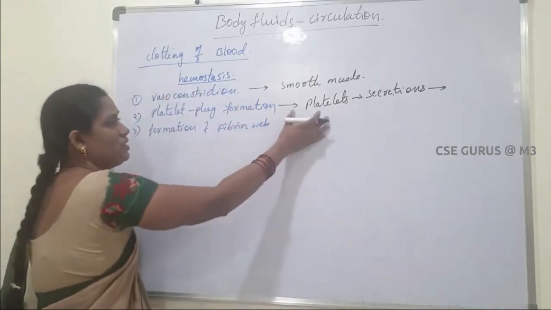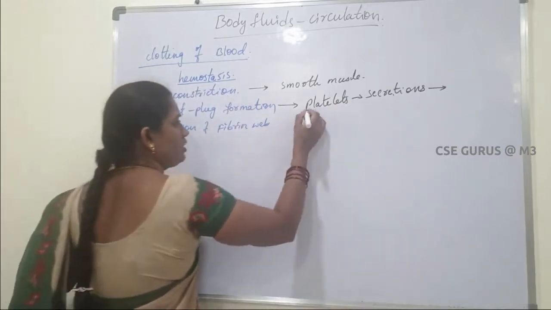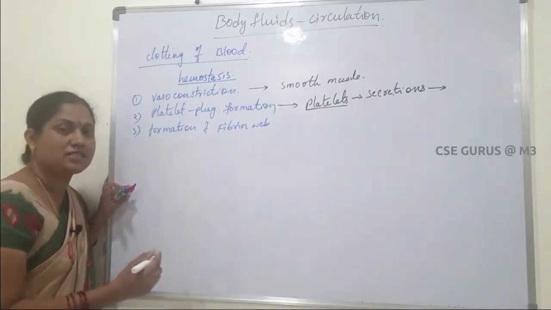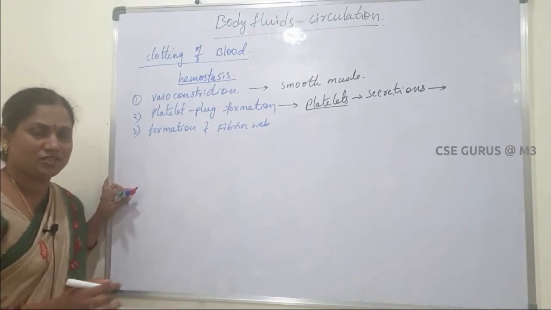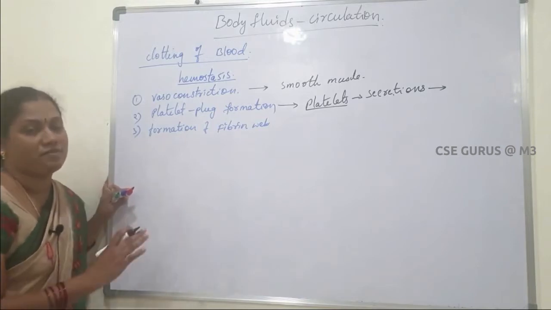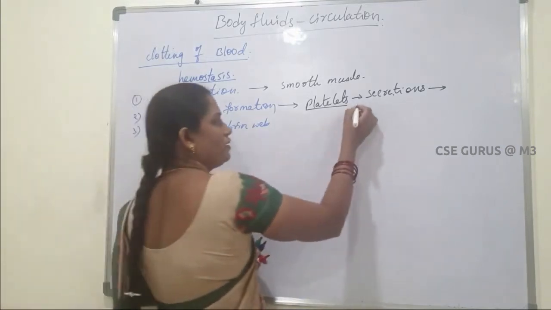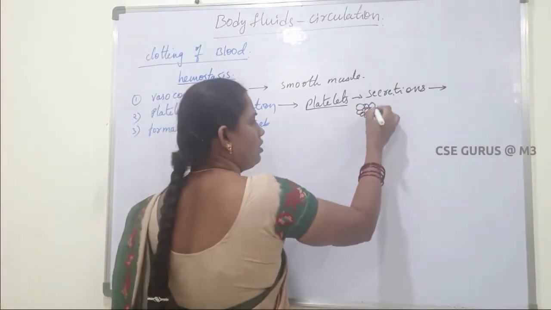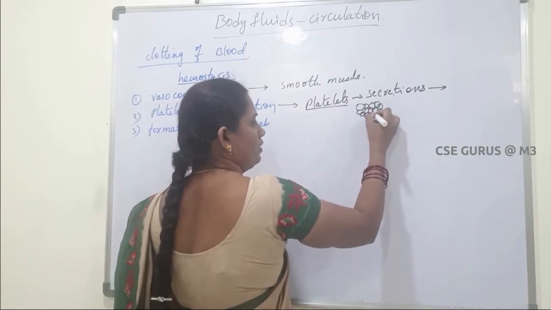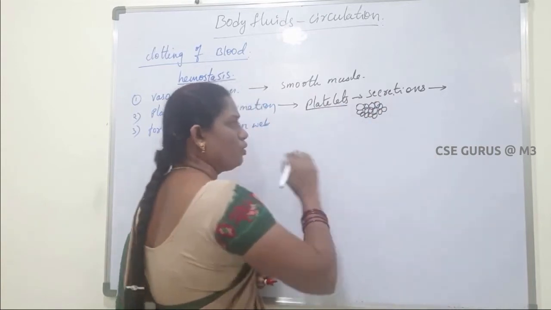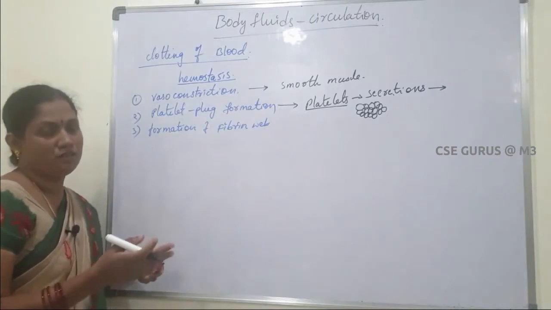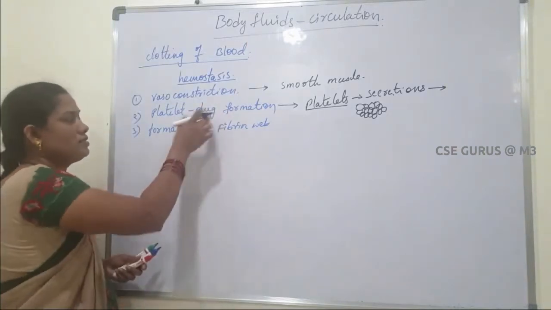So if any injury takes place, the platelets get activated. Platelets secrete secretions, and with the help of the secretions, platelets become sticky. All the platelets attach to each other to form a plug. That plug completely closes the injury place to stop the bleeding. So this is the second one.